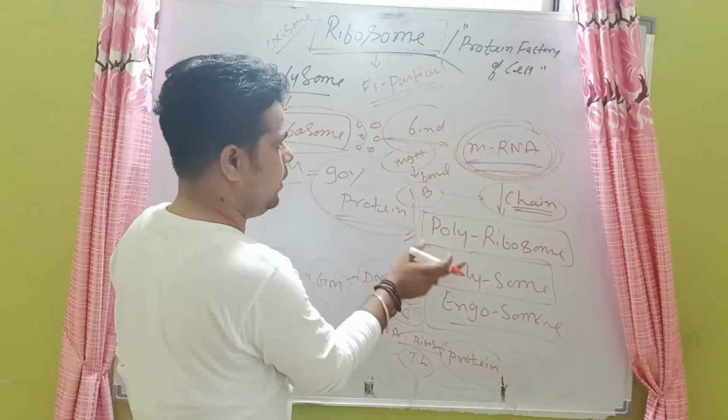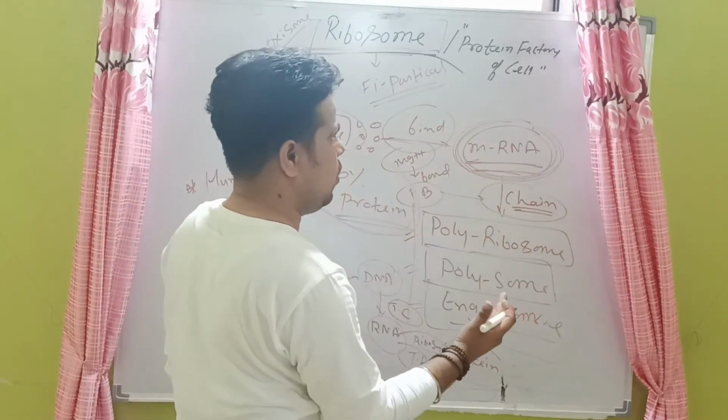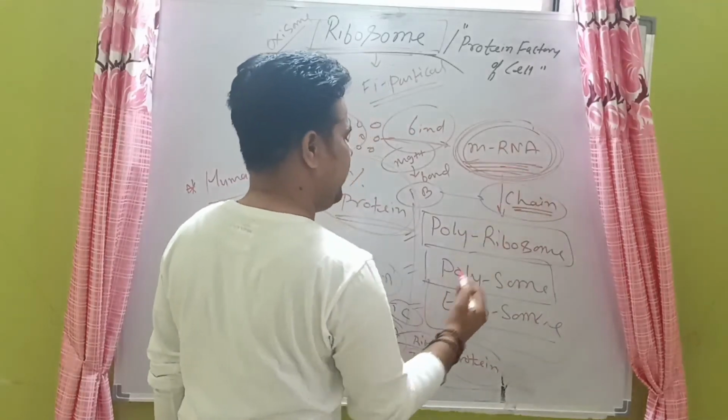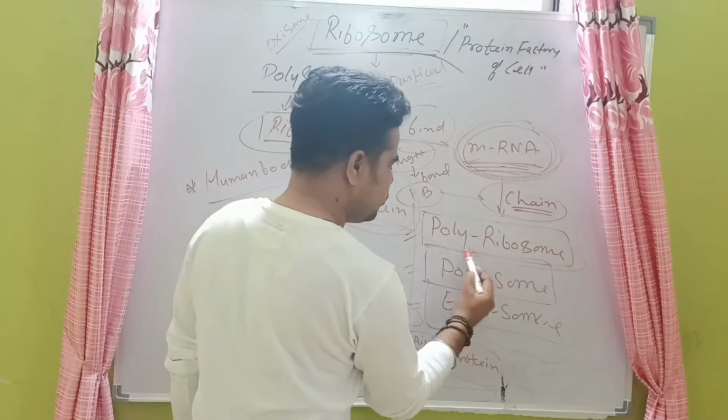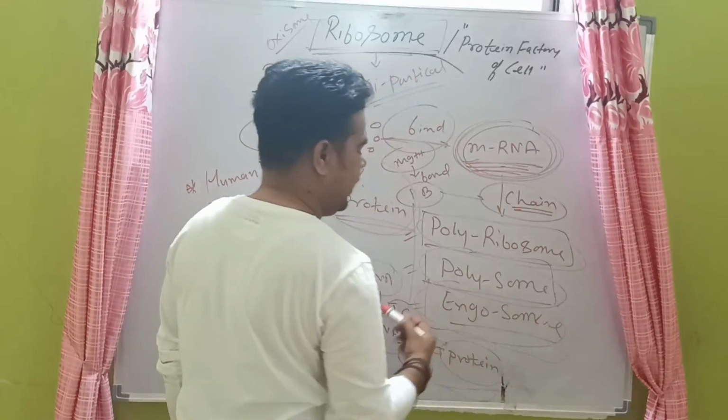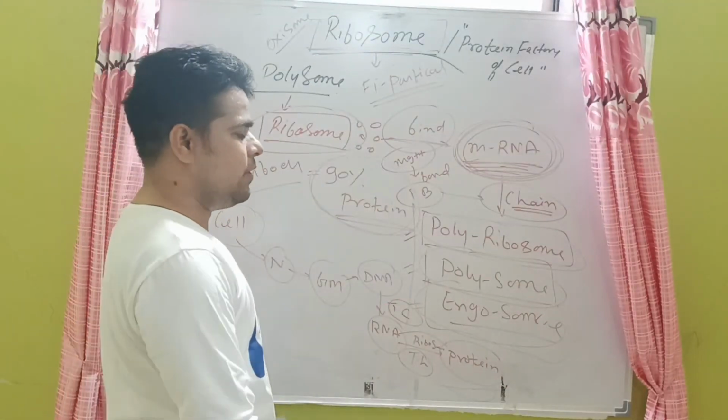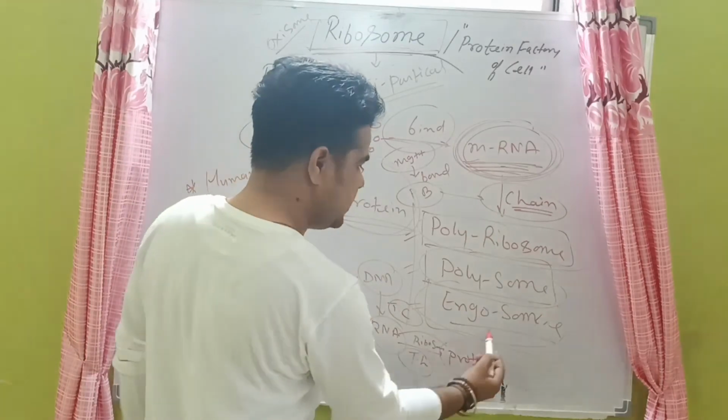And whenever it forms a chain on mRNA, the chain is called polysomes and ergosomes. This chain is very important for the purpose of protein synthesis.